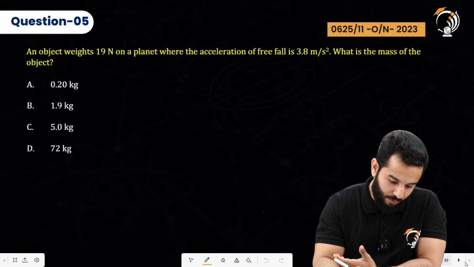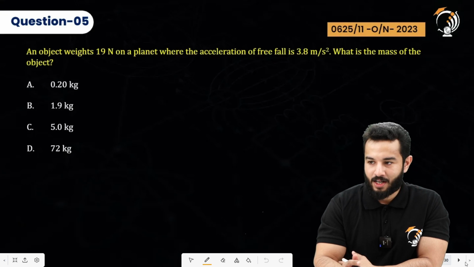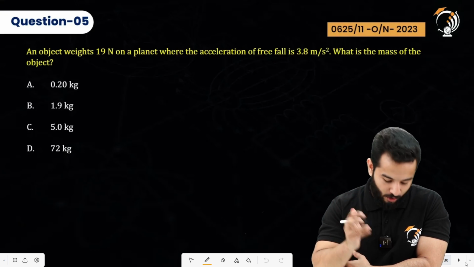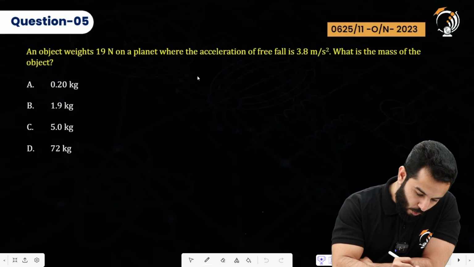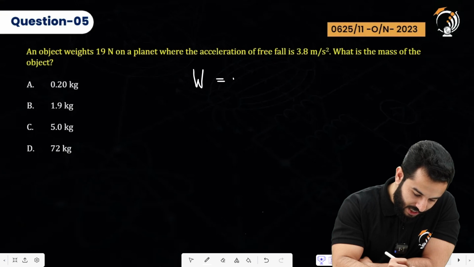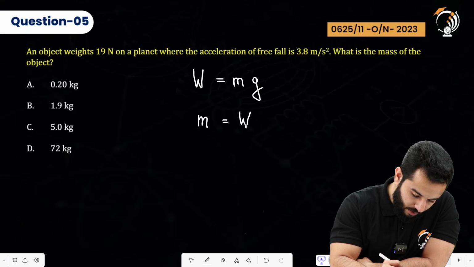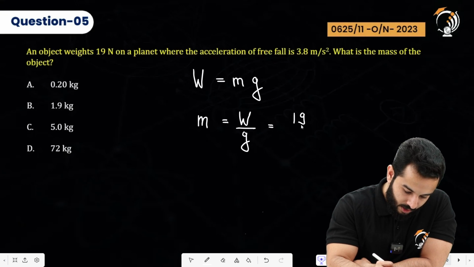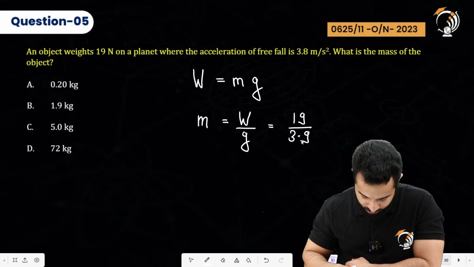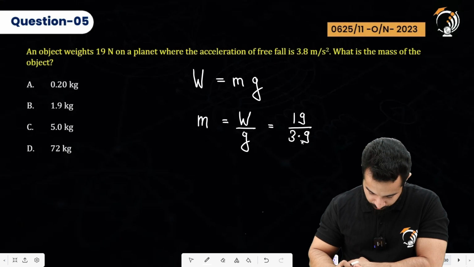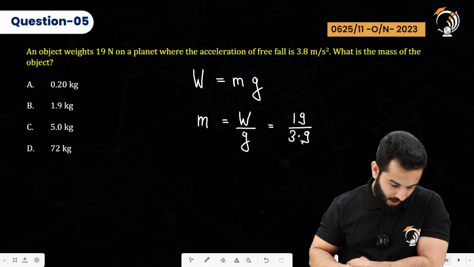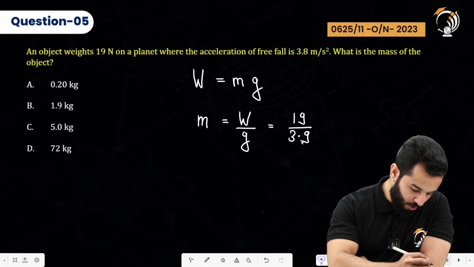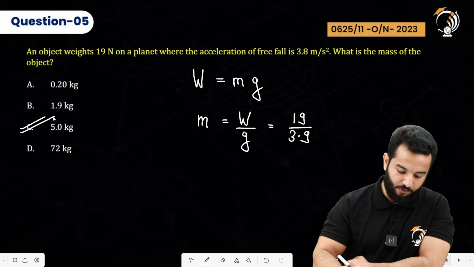Moving on, an object weighs 19 Newton on a planet where the acceleration of the free fall is 3.8 meter per second square. What is the mass of that object? Now again, the mass is going to remain constant, and we also know that weight is written as mass times acceleration due to gravity. That means mass can be written as weight divided by acceleration due to gravity. So weight is actually 19 Newton divided by 3.9, and that is going to be around 4.87, and approximately we can just round it off to 5 kgs.